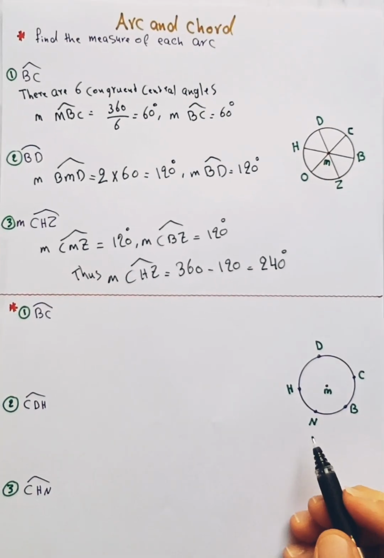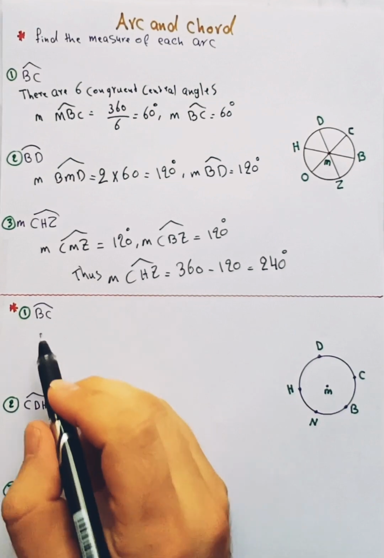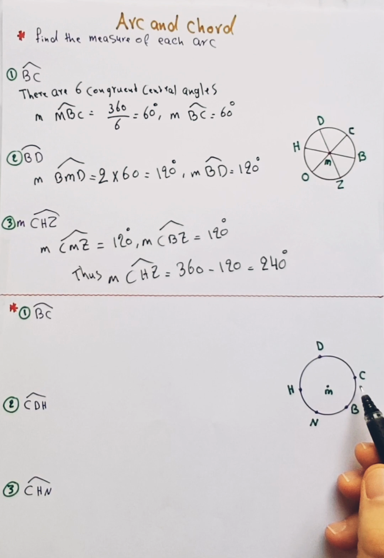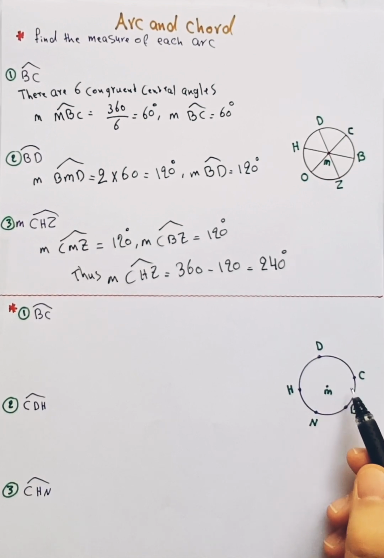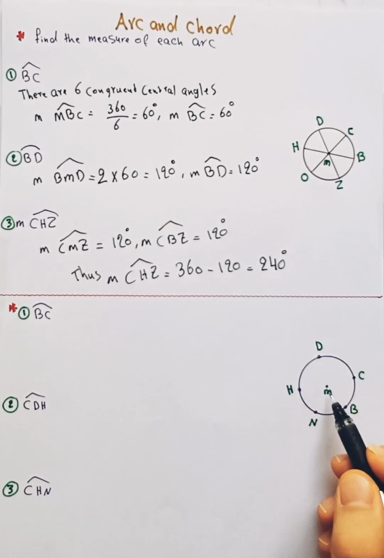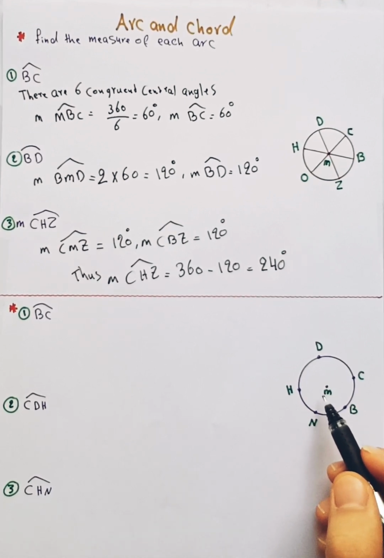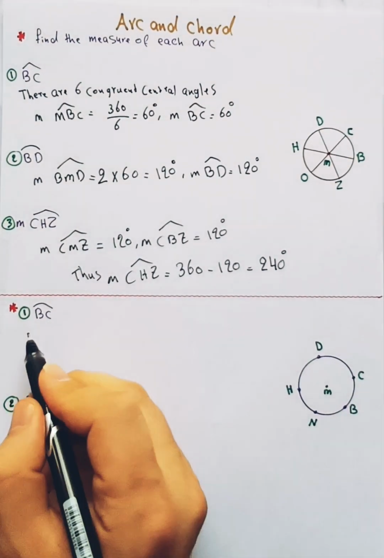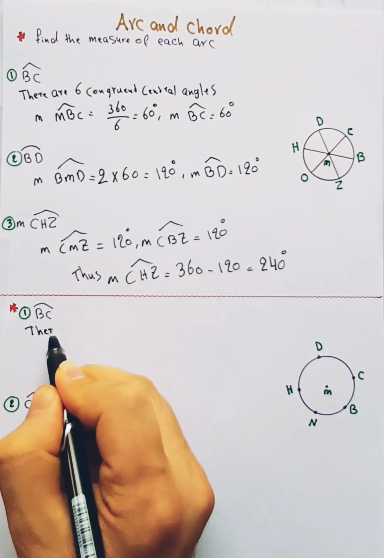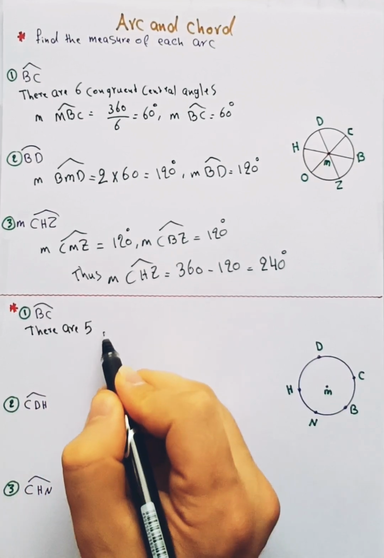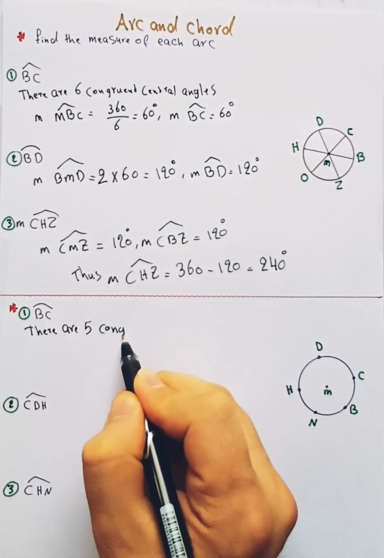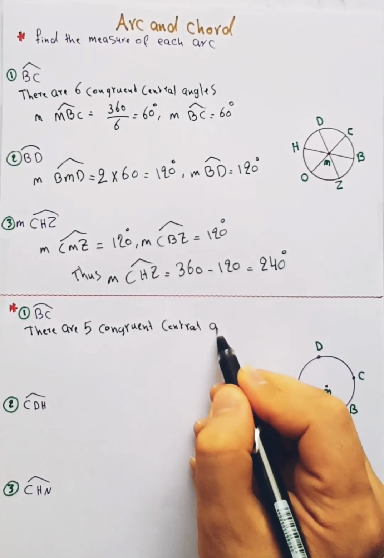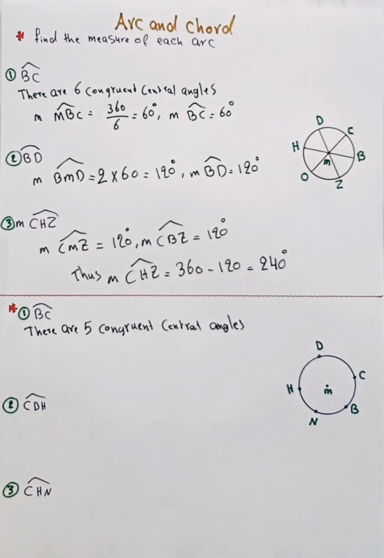After that, we have this example. In this example, you have to find the measure of BC. This is BC. First, when we draw a line from each point on the circle to the center of the circle, we will get 5 congruent central angles. So we can say there are 5 congruent central angles.